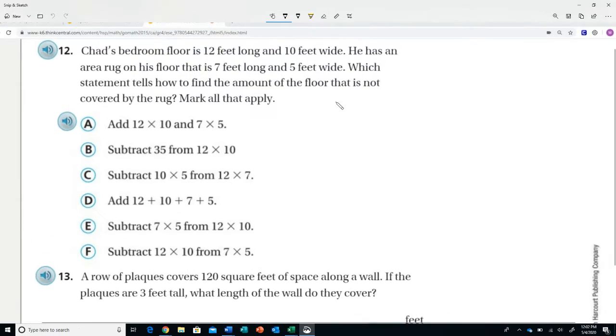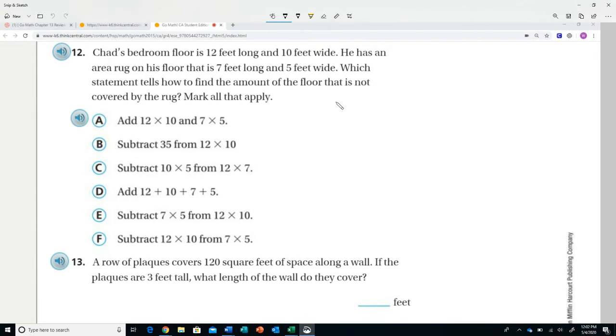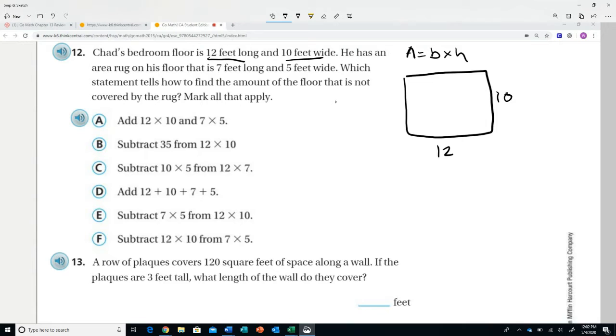So you already know that the room has to be bigger than the rug, or it doesn't work. Again, area is always base times height. I know the room is 12 feet by 10 feet. And I know the rug, and since we have colors, the rug is going to be inside the room, and it's going to be 7 at the bottom and 5 on the side. So basically, I need to find the area of the room and subtract the area of the rug.